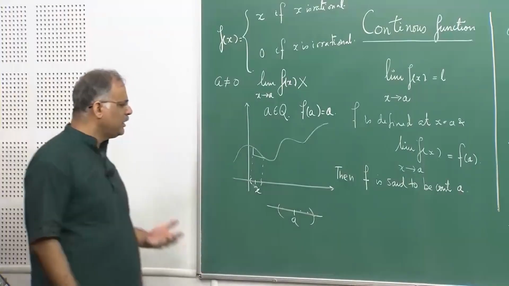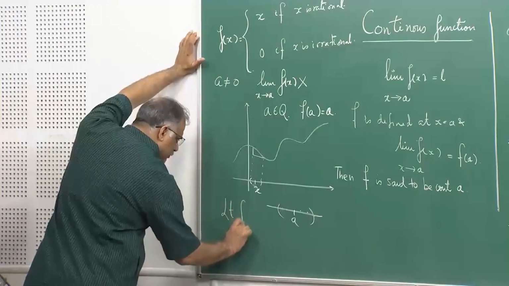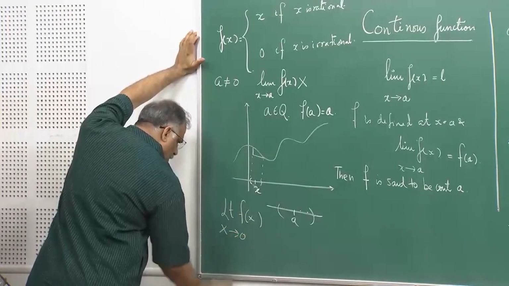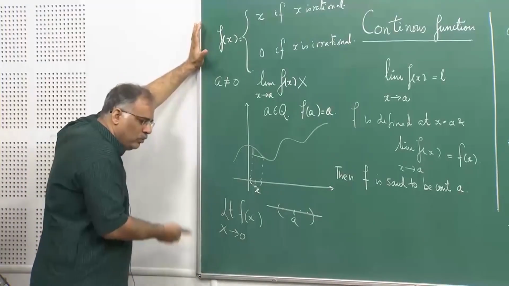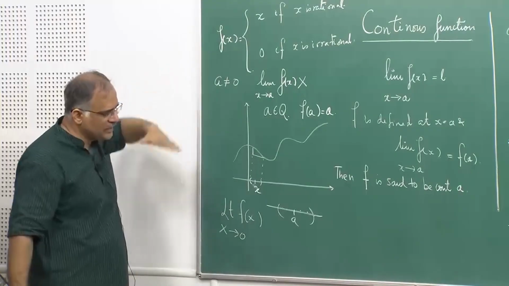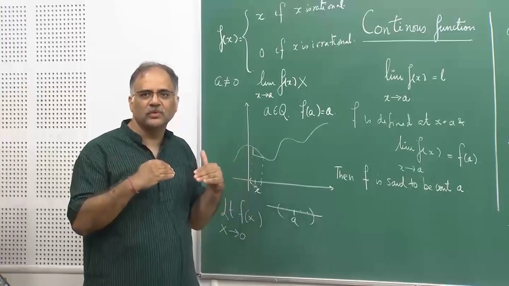But if you take the limit of f(x) when x tends to 0, it does not matter whether x is rational or not rational. If x is not rational, it is anyway 0, but if x is rational, as I go near 0 from both sides, the function value goes towards 0.